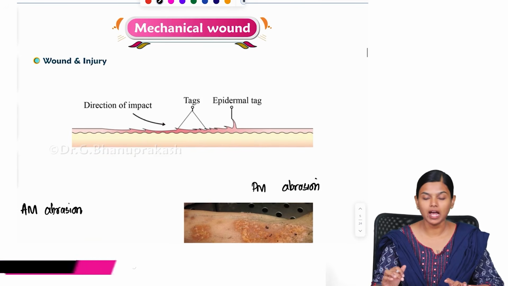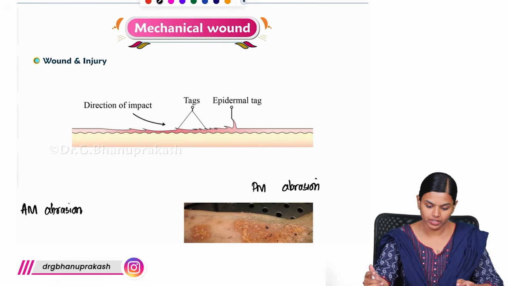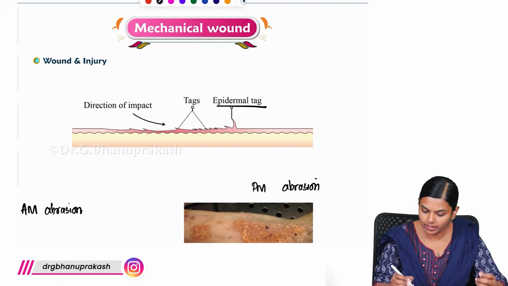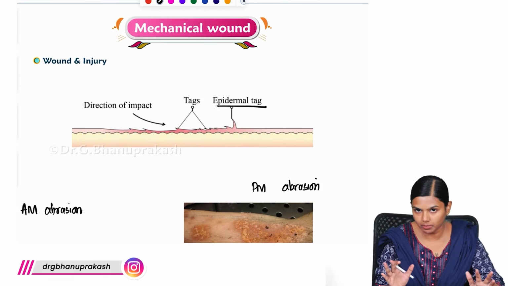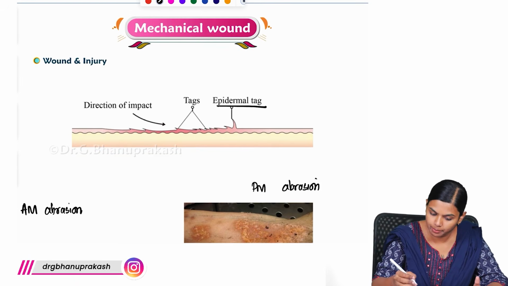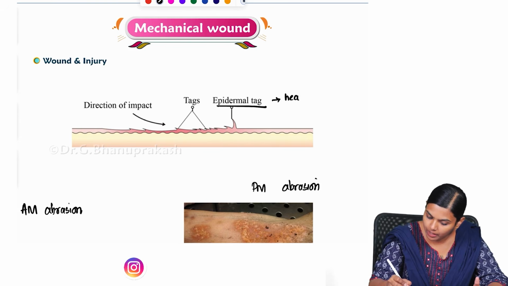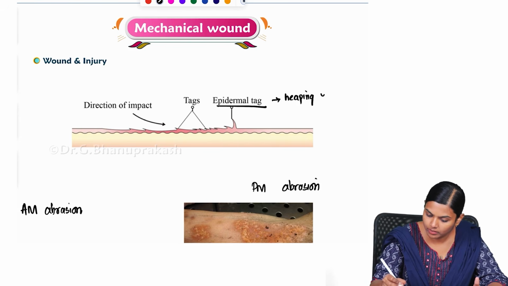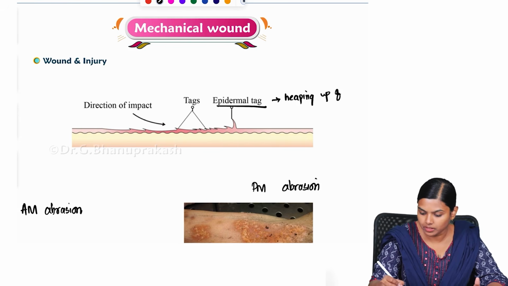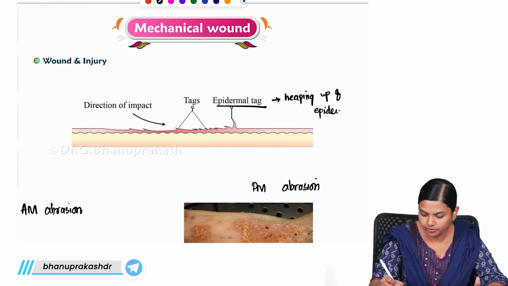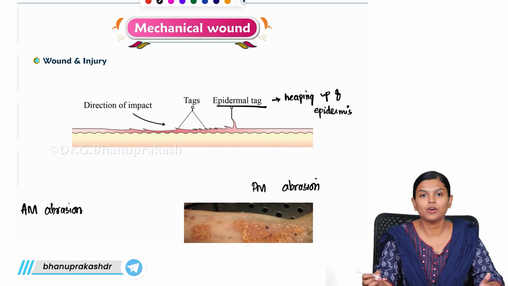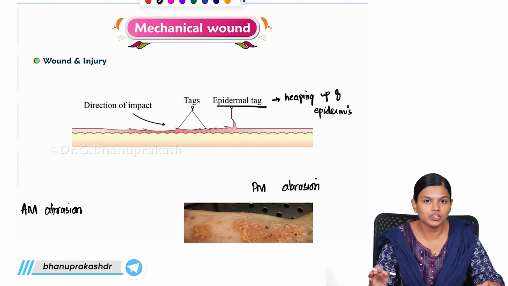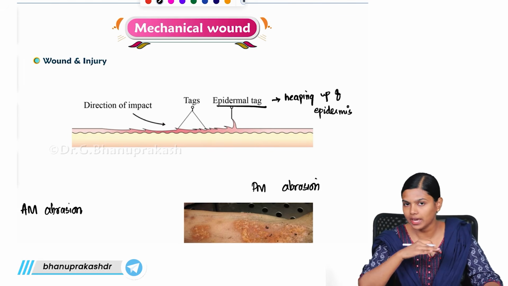So, next comes another important aspect of abrasion, that is the epidermal tag. When we say epidermal tag, what is that? It is simply the heaping up of epidermis. So we already established that abrasion is simply affecting the epidermis.